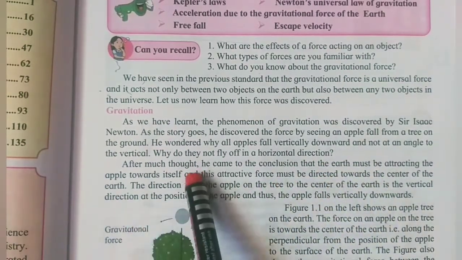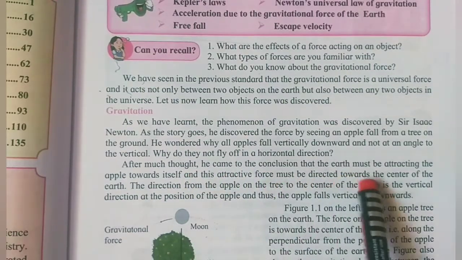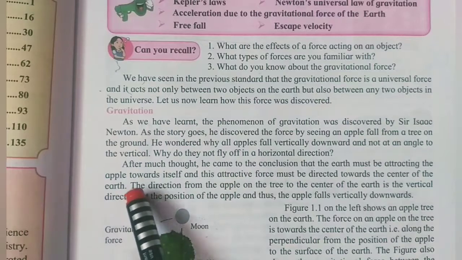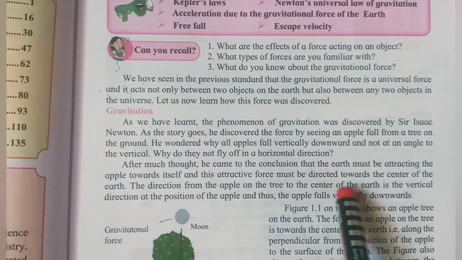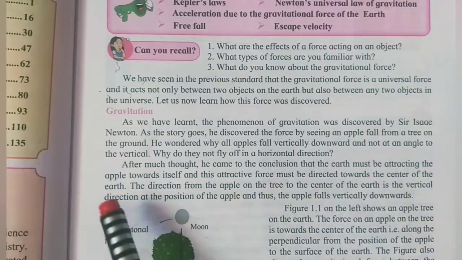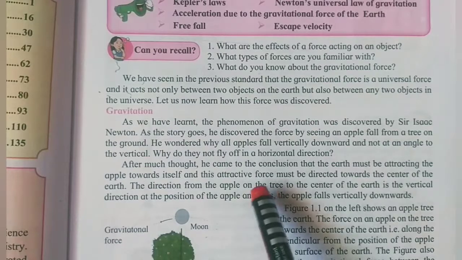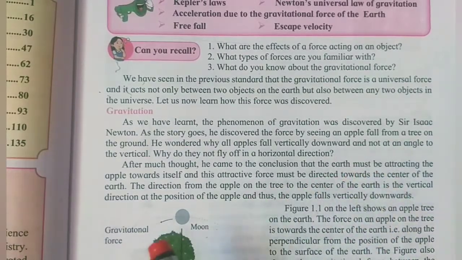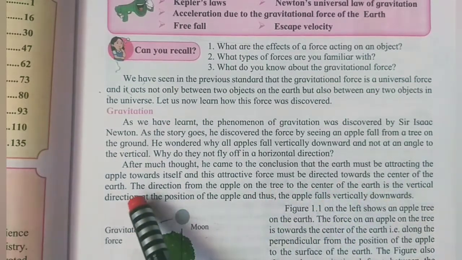So after much thought, he came to the conclusion that the earth must be attracting the apple towards itself, and this attractive force must be directed towards the center of the earth.